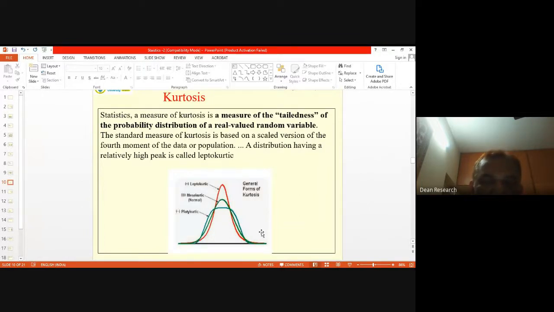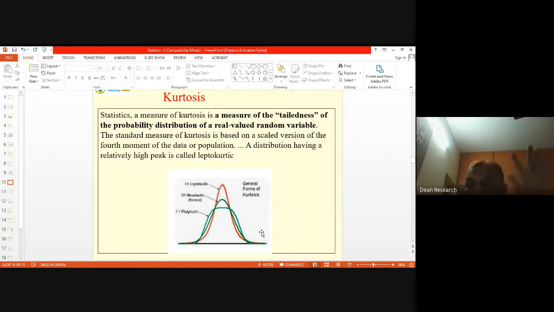It is called platykurtic. Now, if you consider the curve in red color, you will find a very steep, very high peak. Here we say it is leptokurtic.